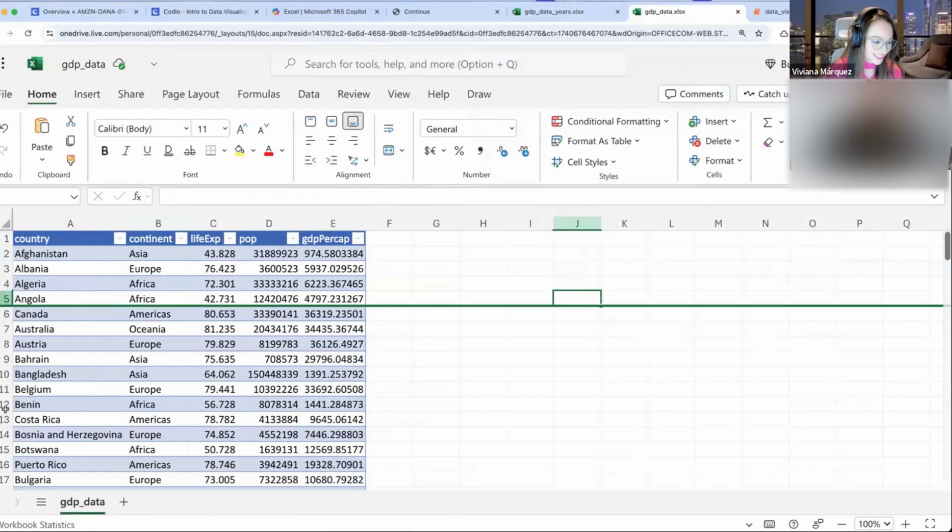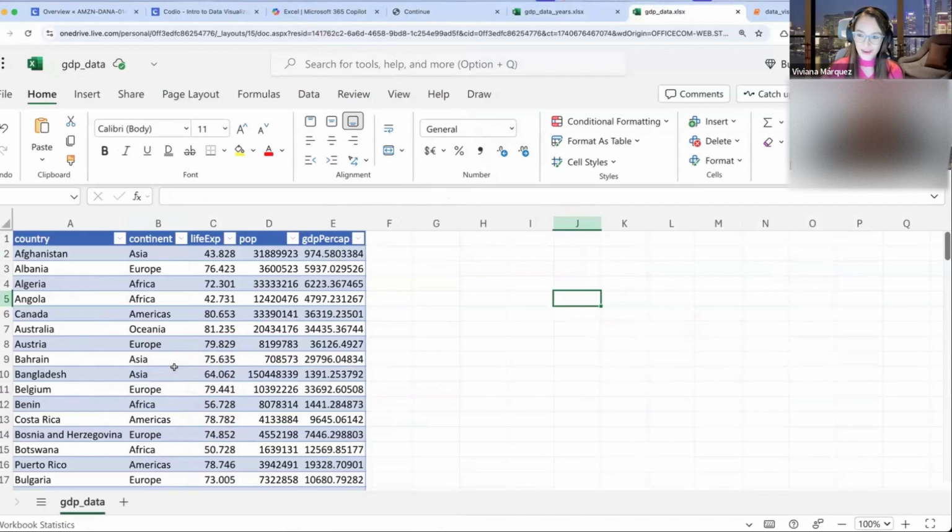So let's go with pivot table. I love the excitement for the pivot table. I also get excited about pivot tables.